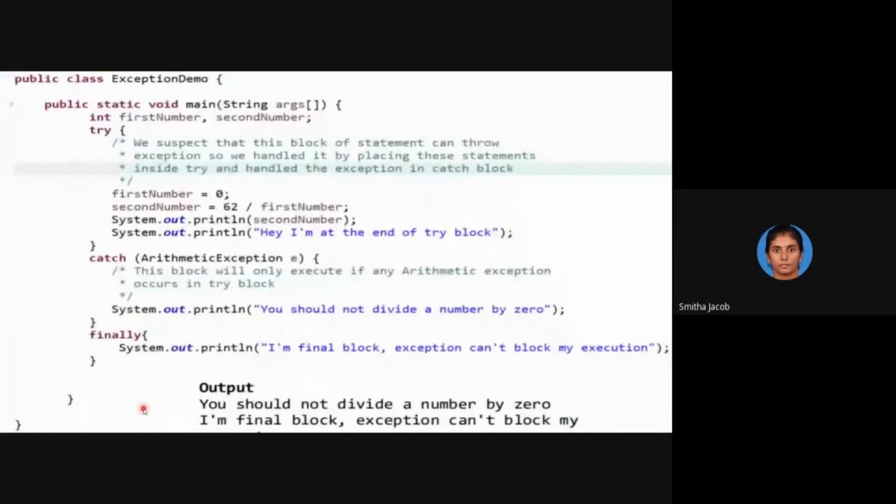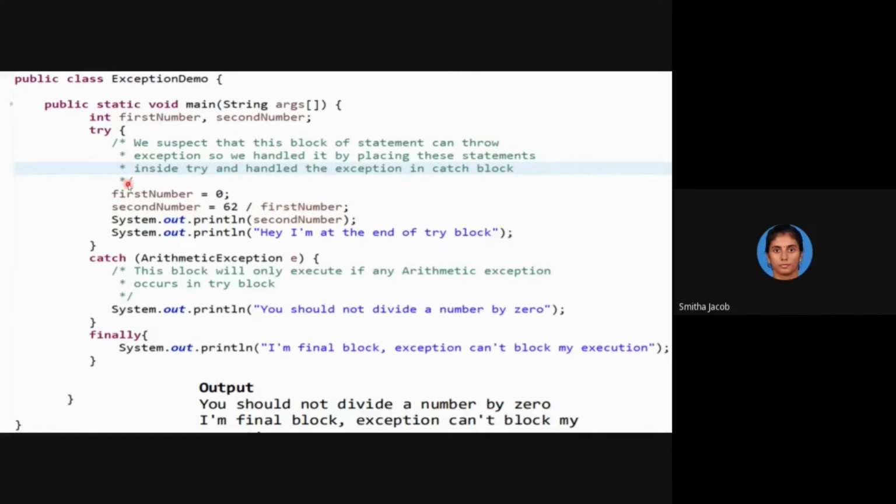Next, let us see an example. My first example is the ExceptionDemo class, with the main method public static void main. I'm taking two variables, firstNumber and secondNumber, and performing a division operation with these two numbers. There is a chance of exception if the first number is 0.